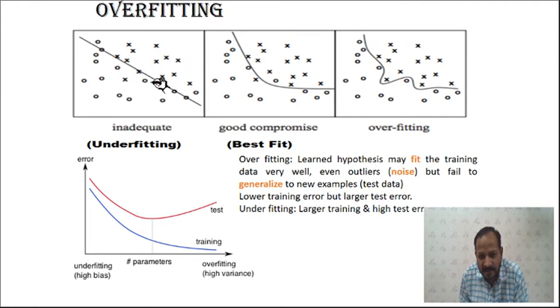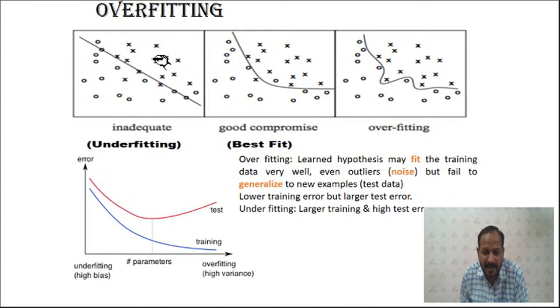So the first graph is called underfitting, or inadequate fitting, where we are not considering the required number of parameters or the number of neurons in the hidden layers. Because of that inadequate number of parameters, the misclassification rate is larger, because if you see, a larger number of features are misclassified. This circle goes to the other class, while this cross comes into the other class. So many samples are misclassified.